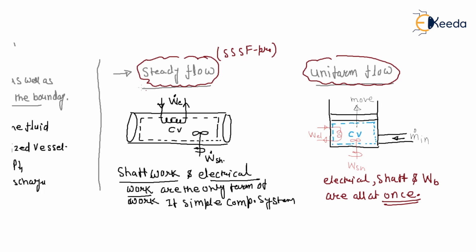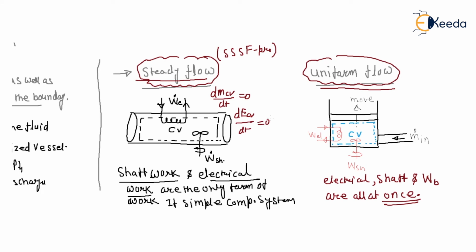So what is the difference between steady flow and uniform flow? In the case of uniform flow, the mass of the system will change, but in the case of steady flow, the mass of the system doesn't change. So in this case, dm_cv by dt is equal to 0, or dE_cv by dt is equal to 0.